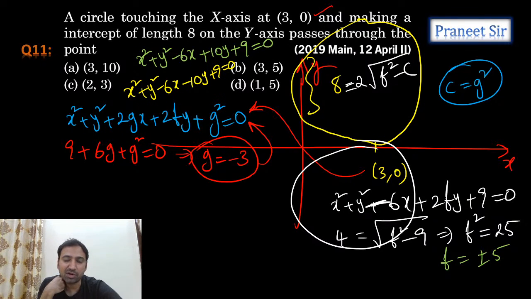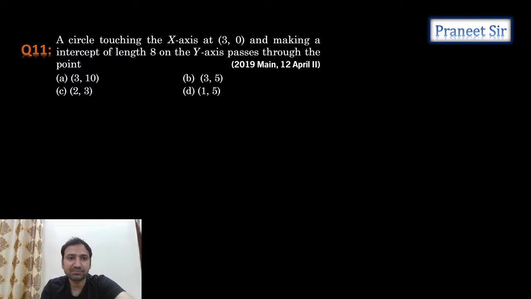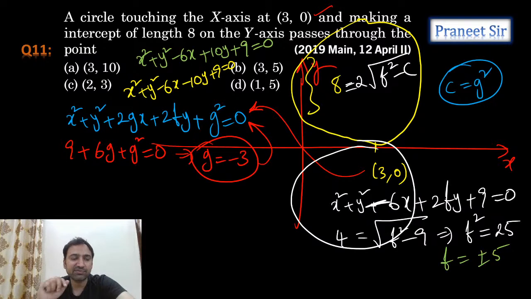And now you can verify the option. Which of the following options is lying on any one of these two circles? So which option is satisfying, guys? First option is satisfying. Let's check it. If you substitute the first option, 3 comma 10, in the first equation, 109 minus 18, 91. 91 plus 100. No, it is not satisfying, guys. First equation, it is not satisfying.